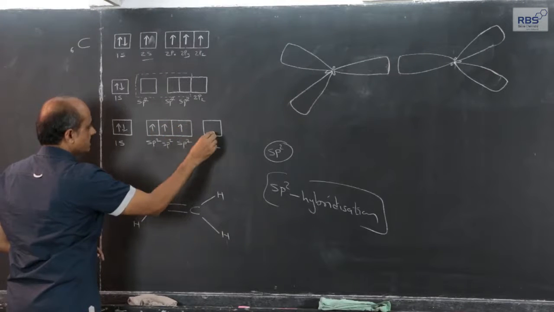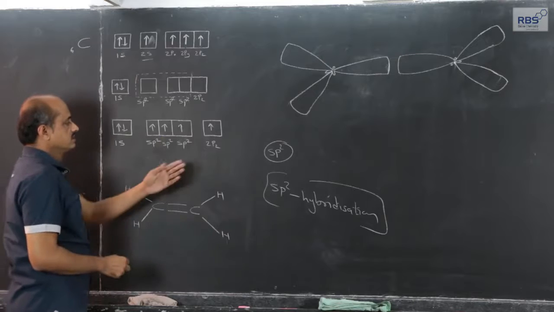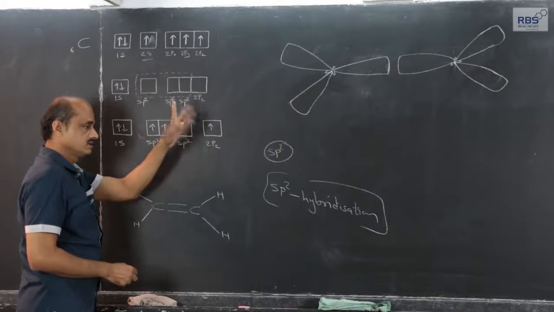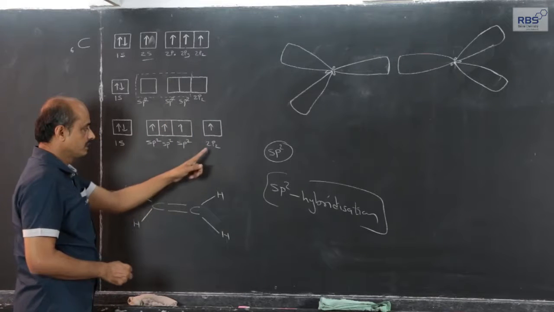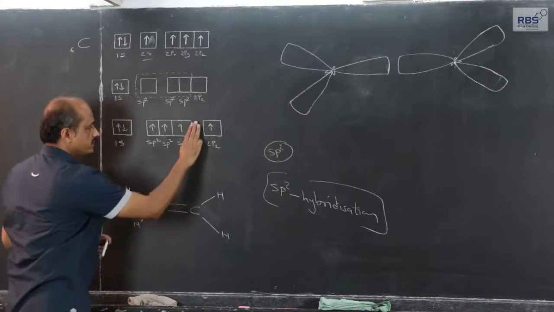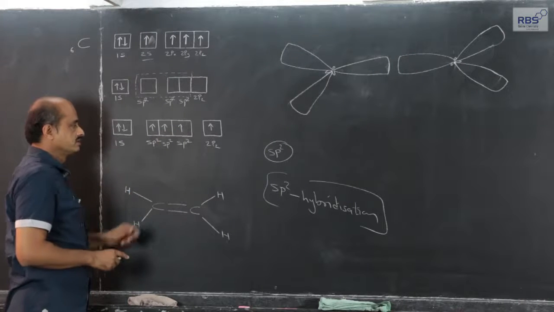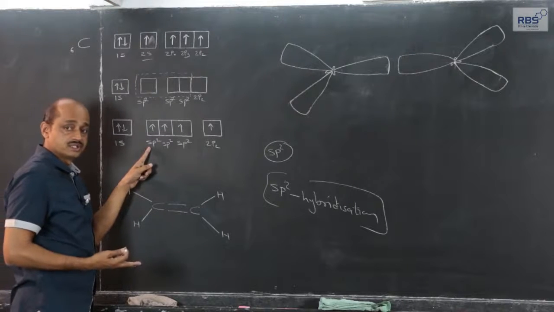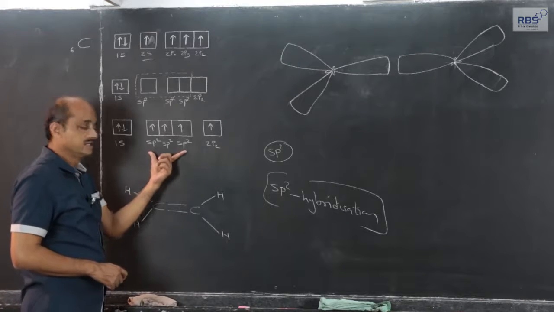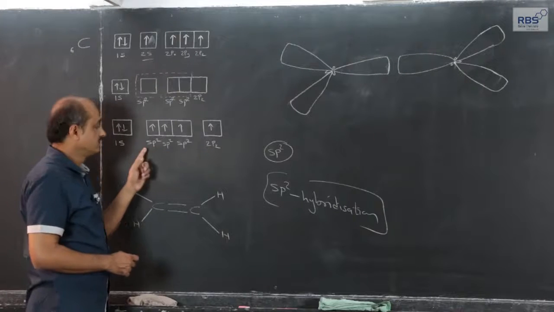Let me write it here. And this 2pz atomic orbital will have its original energy level and shape, but these three will be identical and different from this. Therefore, there is a gap. Now, these three will have a shape. Which shape? 33% spherical, 67% dumbbell. Energy level 33% spherical, 67% dumbbell.